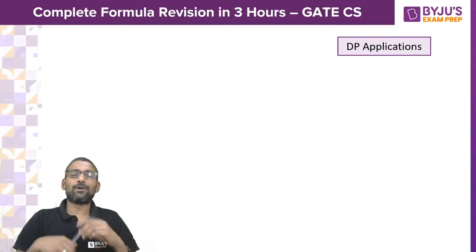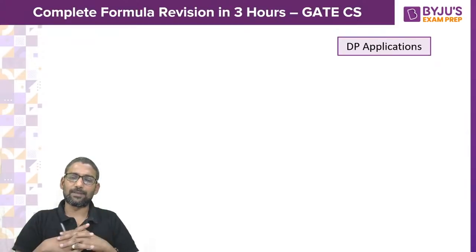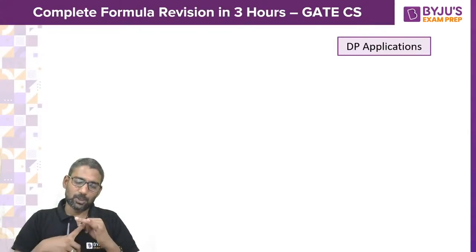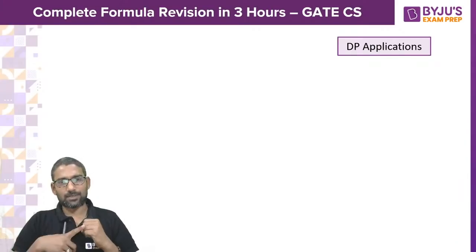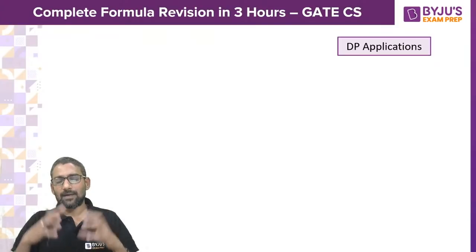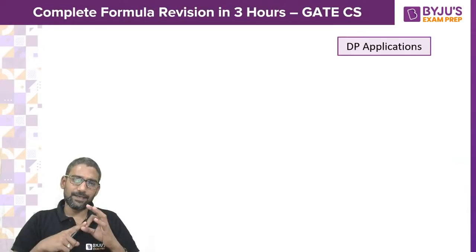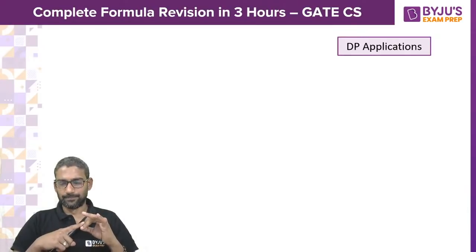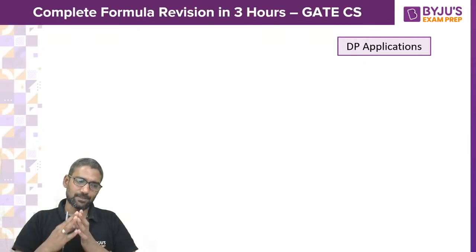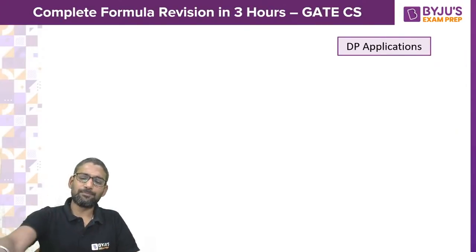Then in algorithms, we know we have five major paradigms of algorithm design: dynamic programming, greedy, divide and conquer, backtracking, branch and bound, excluding the brute force method. But in our GATE exam, we have only three paradigms. One is DP, other is greedy, other is divide and conquer. So I will present some popular DP applications and their time complexities. Similarly for the other paradigms also.